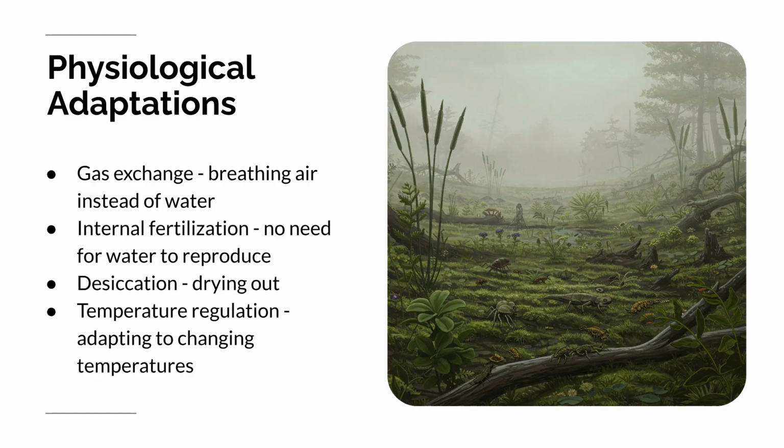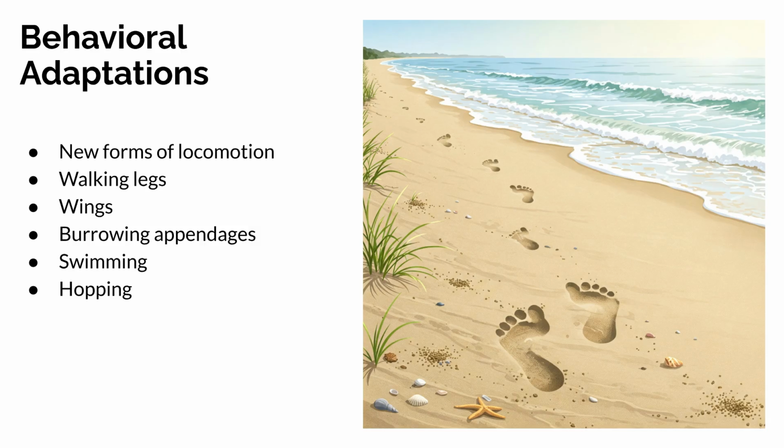These included the ability to breathe air, internal fertilization for reproduction without water, protection against desiccation or drying out, and mechanisms for temperature regulation. Behavioral adaptations involved developing new forms of locomotion necessary for moving on land. These included walking legs, wings for flight, burrowing appendages, and new ways of swimming and hopping.